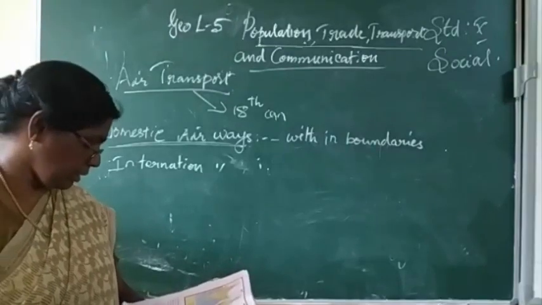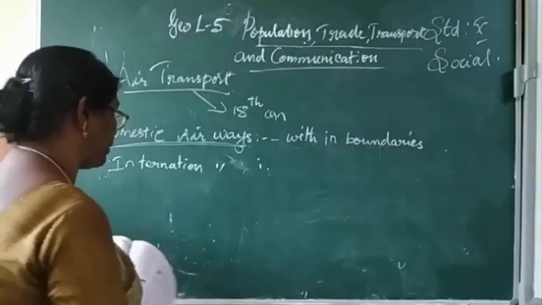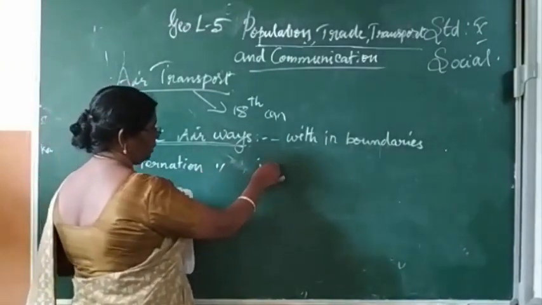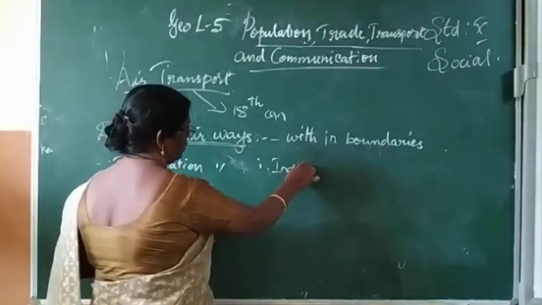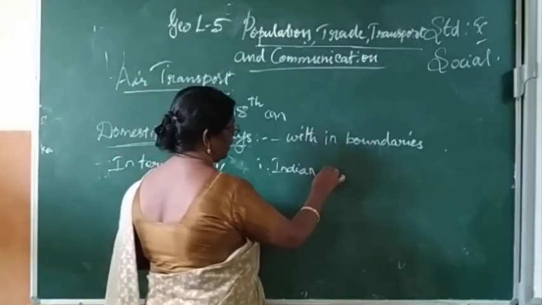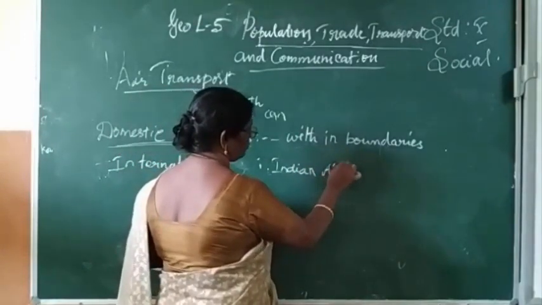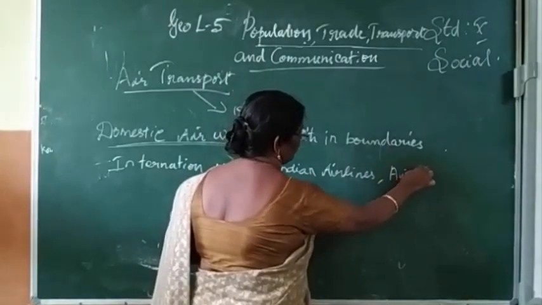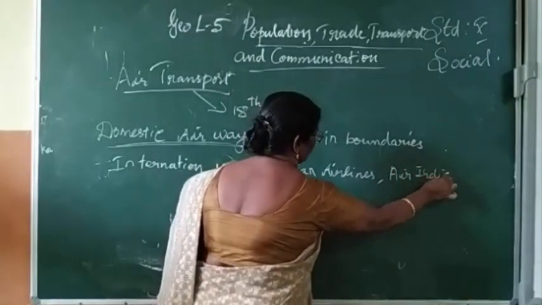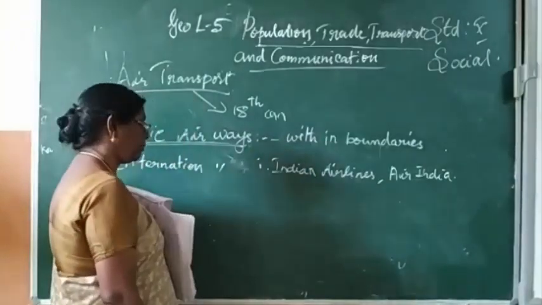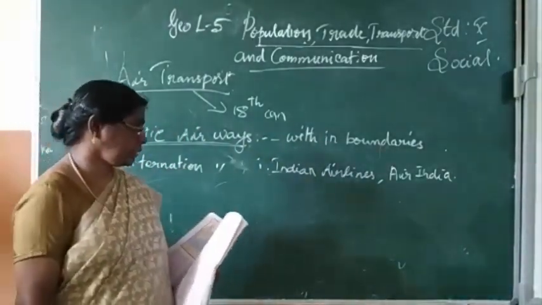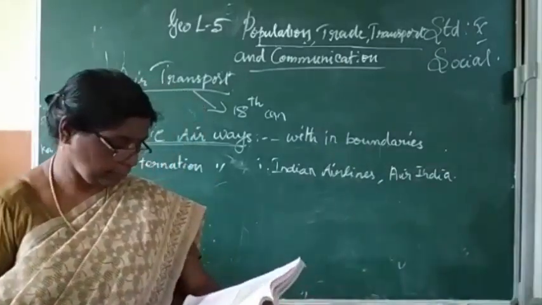Indian Airlines and Air India connect different countries with India.